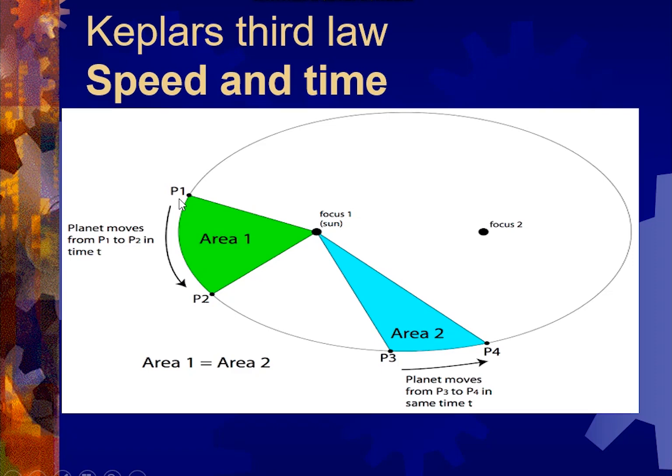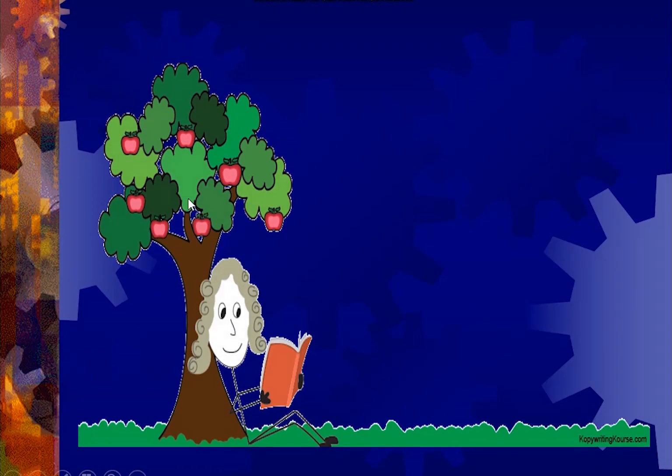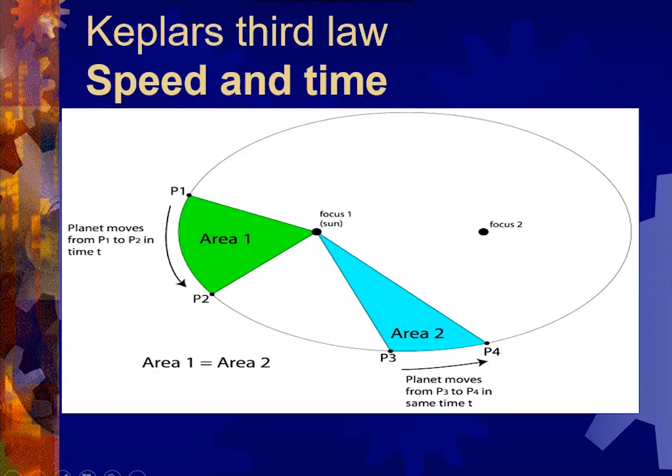Now, according to Kepler's third law, what he concluded is that the speed with which this planet moves from P3 to P4 and the speed with which the planet moves from P1 to P2 is the same, and the time it takes to cover this distance and that distance is the same, which is why we can conclude that area 1 and area 2 are the same, right?